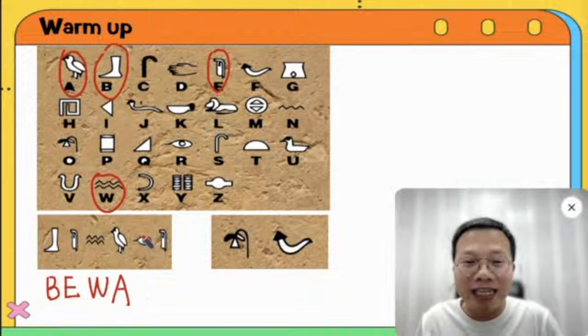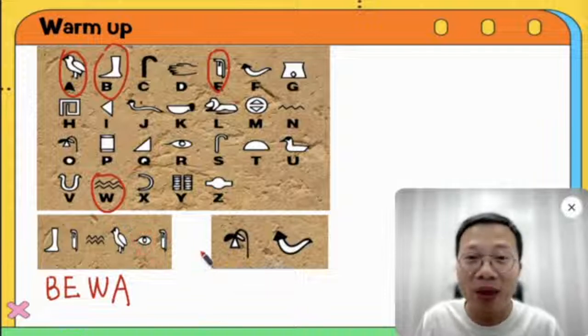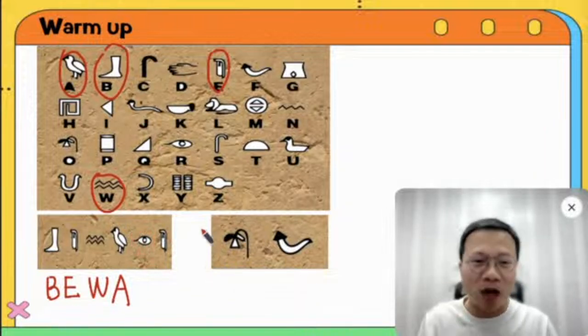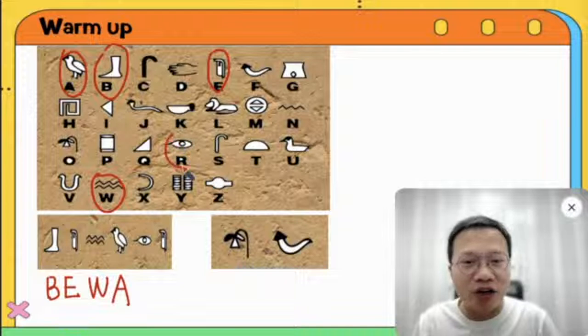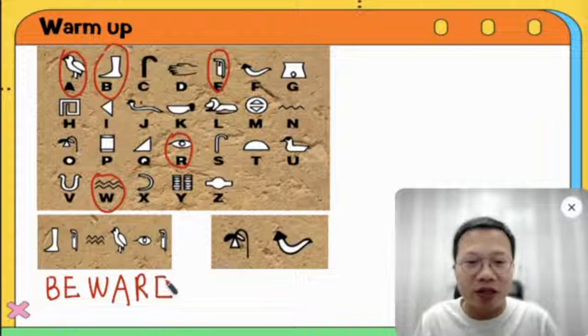And what about the eye? The eye shape. What does the eye mean? Can you find the eye? Can you spot the eye? Very good. It's here, ta-da, this is R. Okay? And what about this one? This one we talked about it, right? Okay, so this is E.